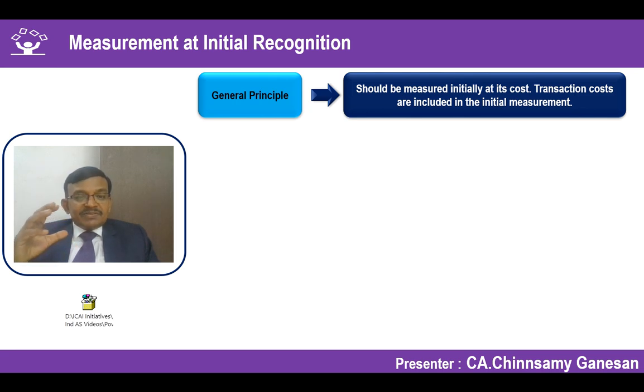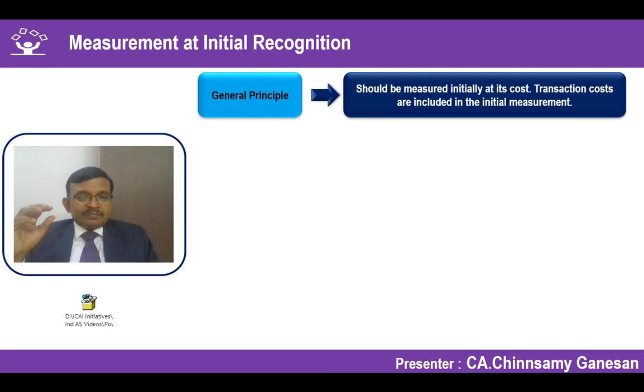For example, I am purchasing a land and buildings with the intention of giving it on lease or hire, and I have incurred certain stamp duty, certain legal fees for registration purposes, and certain brokerages. All these are transaction cost for bringing the asset into my ownership. So to that extent, whatever is incurred as a transaction cost should also be included as part of the cost.